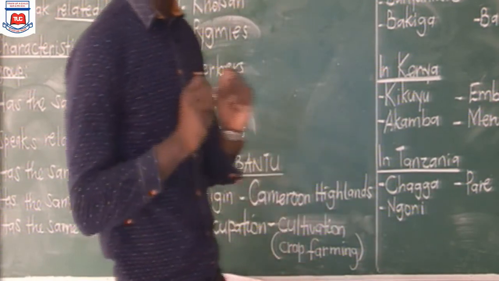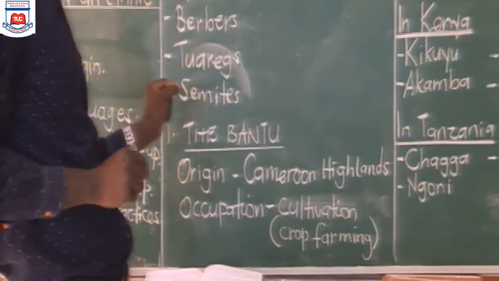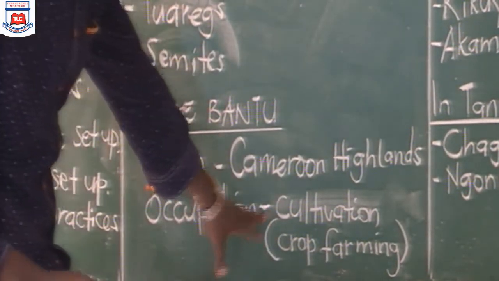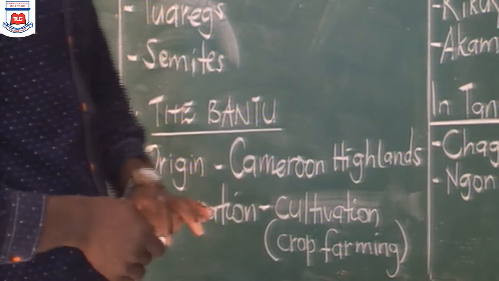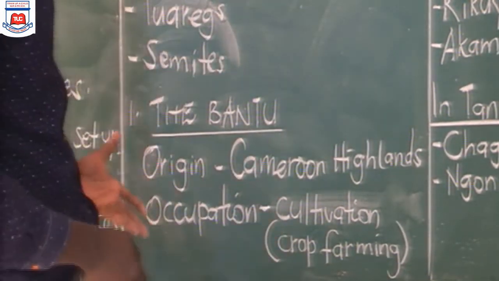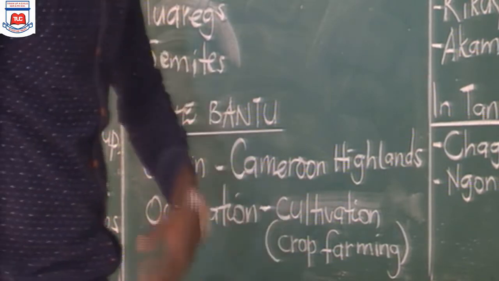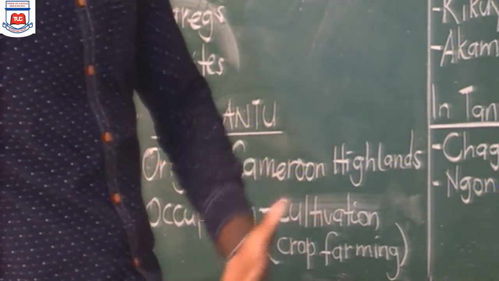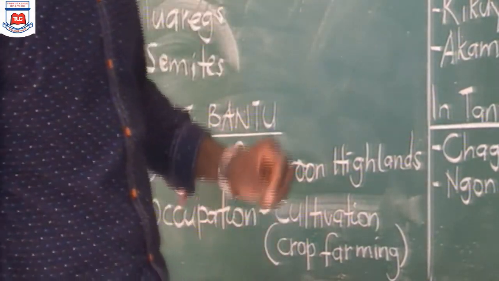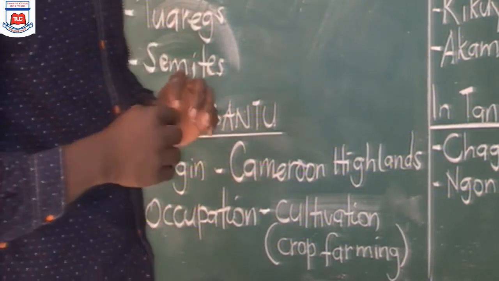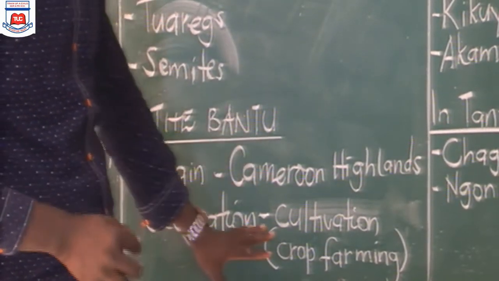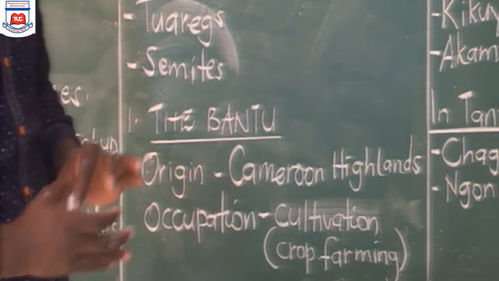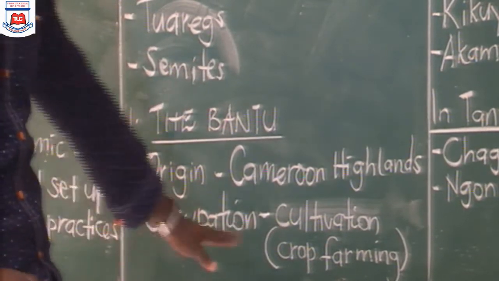Reason being, we need you to be specific about which farming activity or which farm practice. It is very important for you to note that the Bantu were not involved in rearing animals, but majorly in crop growing. That's why, when we look at how they were coming, we shall find that they were interested in areas with conditions that could favor crop farming. That is what we shall be looking at as the interlacustrine region. We shall come to that.